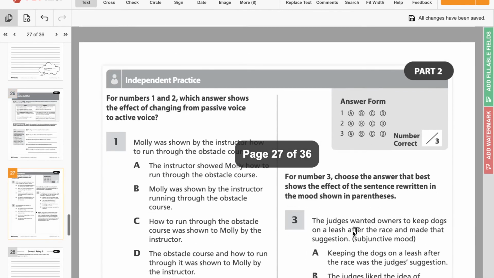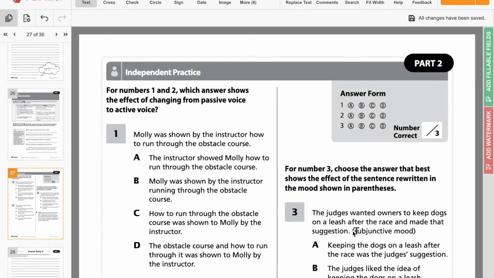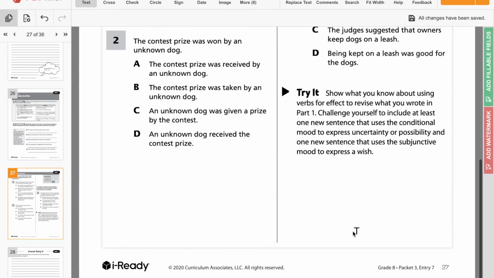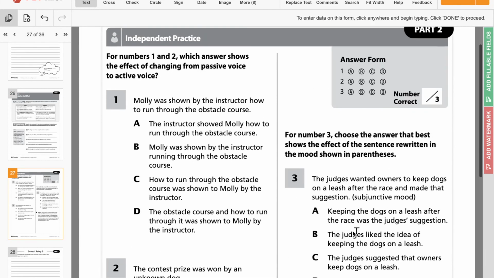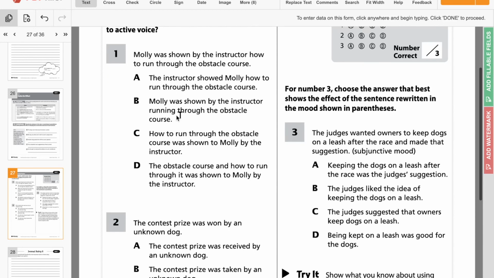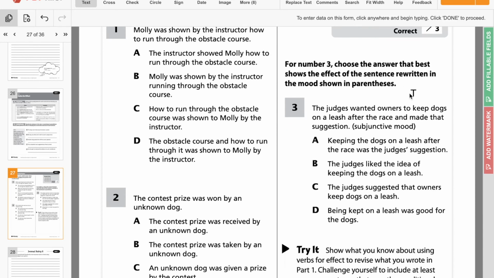So now what you guys are going to do is you're going to do page 27 here on your own. So this is just asking you which of the answers shows the effect of changing from passive to active in these first two. So I think this passive and active is one of the easier of the different verb moods. And then for number 3, it asks you to choose the answer that best shows the effect of the sentence rewritten in the mood shown in the parentheses.